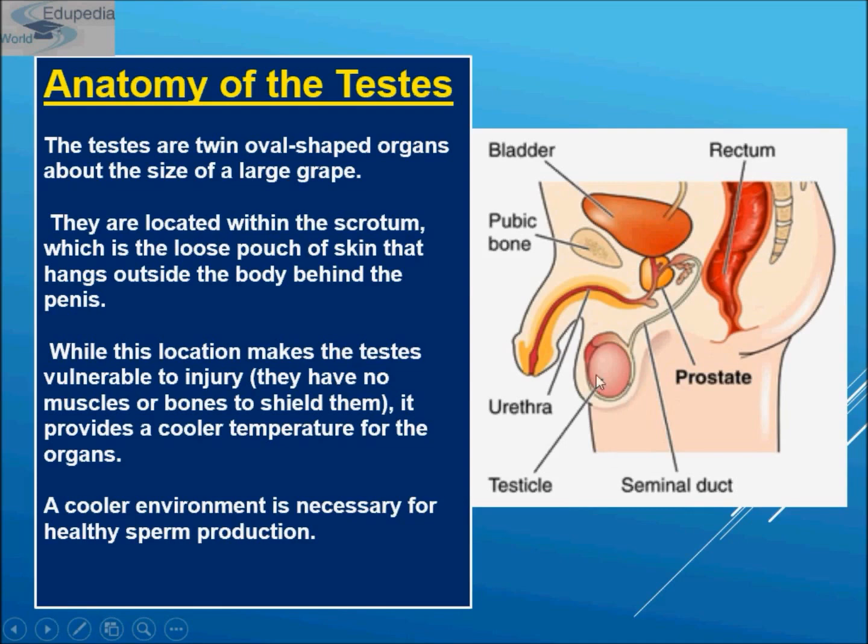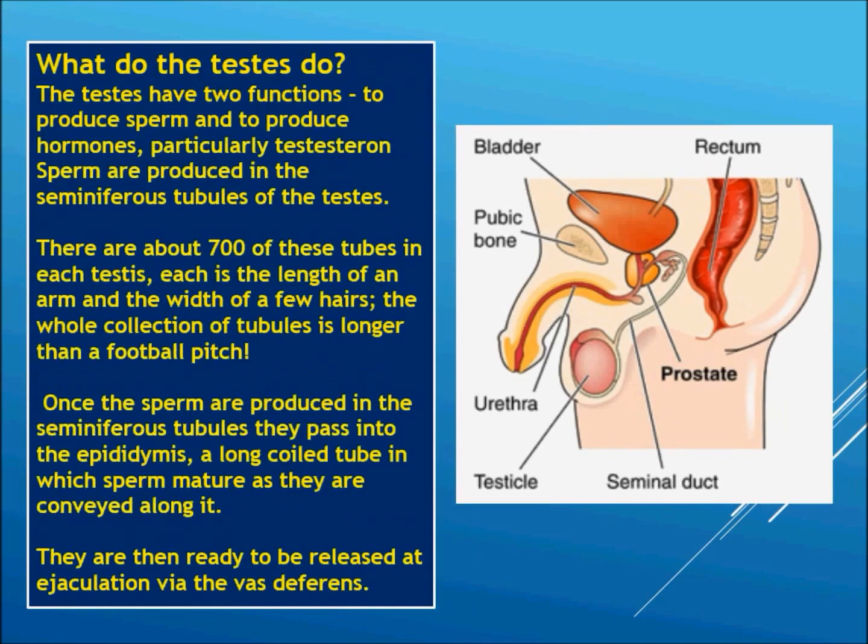See, this is the penis. While this location makes the testes vulnerable to injury, as they have no muscles or bone to shield them, it provides a cooler temperature.